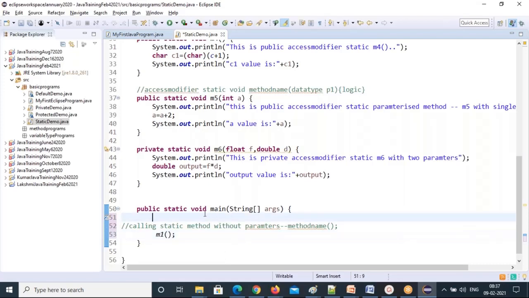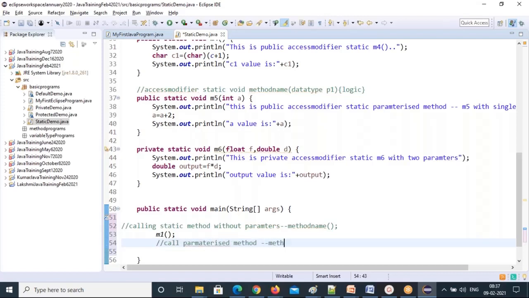Then only it will execute, right? Otherwise it won't execute. For execution, I declared my methods. You declare n number of methods, but you must call them here. So next, another method, I'll call the m5 method. So, how to call a parameterized method.